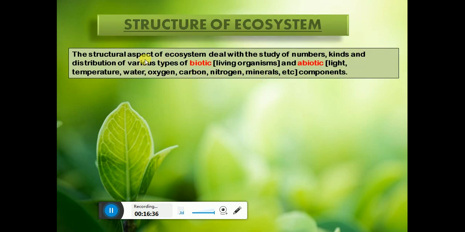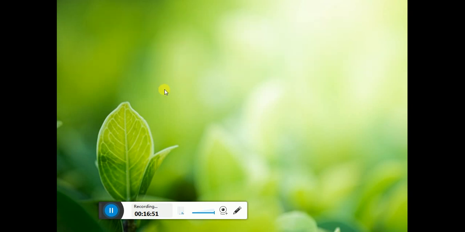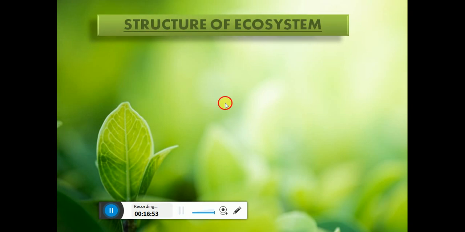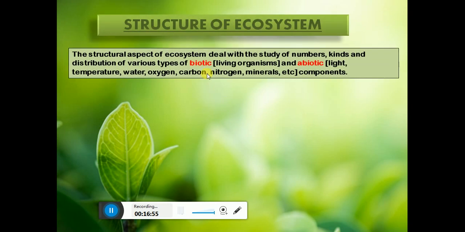So we already know that the structure of ecosystem deals with the study of number, kinds, and distribution of biotic and abiotic components, that is temperature, water, oxygen, carbon, nitrogen, minerals, etc. That means study of numbers means species diversity, kinds means species composition, and distribution means stratification.